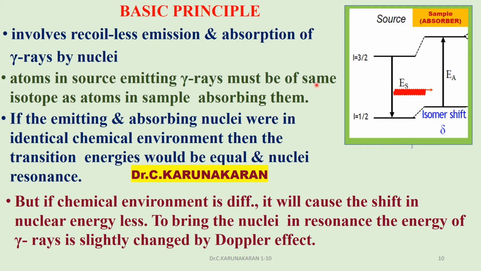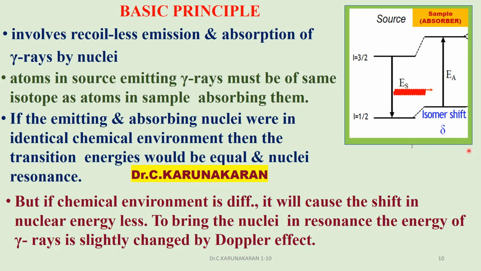Suppose the emitting and absorbing nuclei were in an identical environment, if the source and the sample are in identical environments, then there will not be any isomer shift. They are one and the same. Then the transition energies would be equal for nuclear resonance. Therefore, there will be no isomer shift, delta equal to 0.